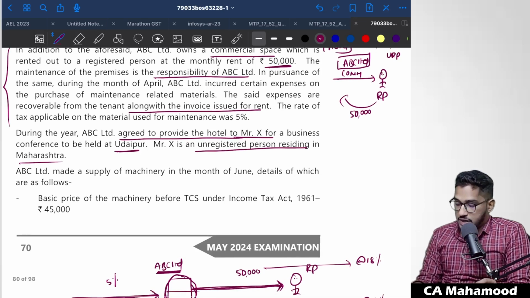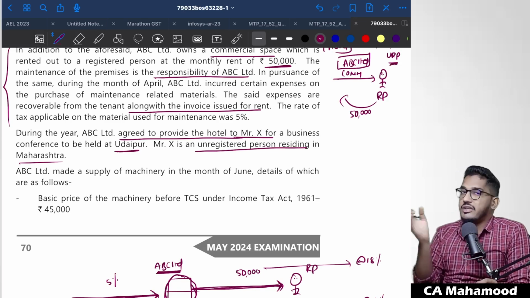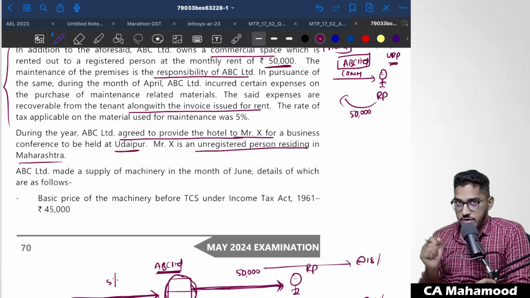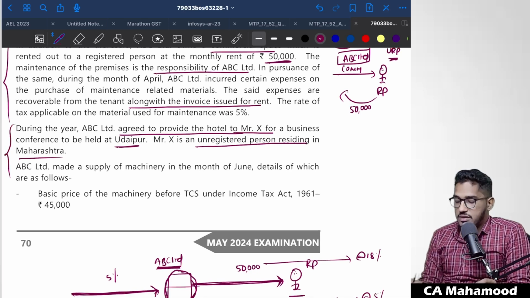Whatever hotel accommodation they have provided to the person Mr. X, who is an unregistered person, that person actually came from Maharashtra. He stayed in the hotel, which is located in Rajasthan. So if you pay close attention, these are services which are related to immovable property. These are services related to immovable property, renting of a hotel, accommodation.